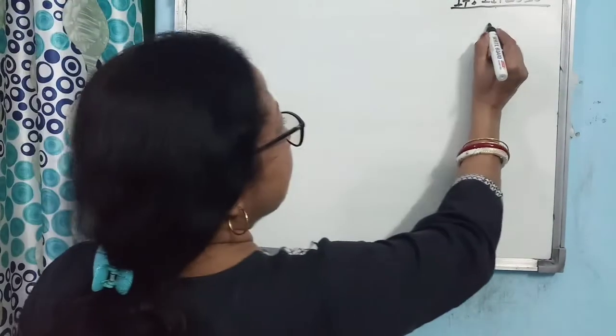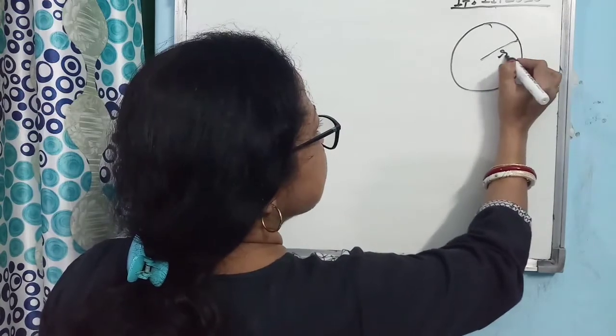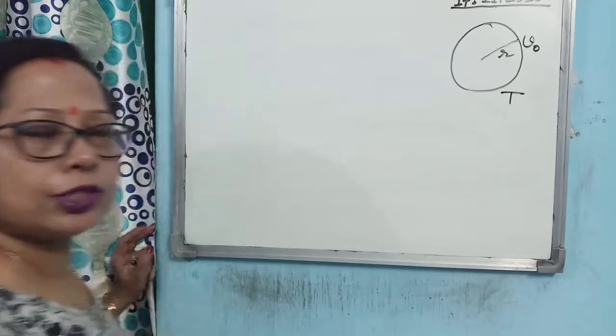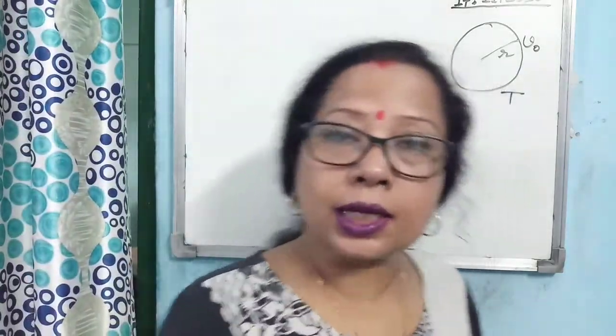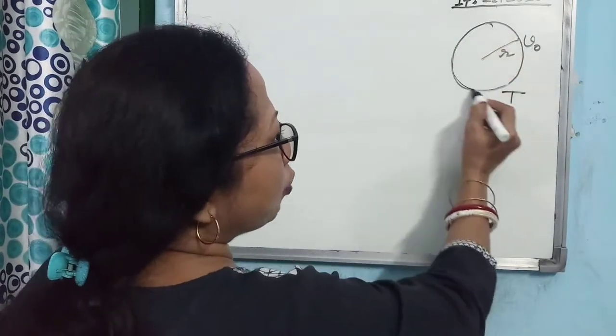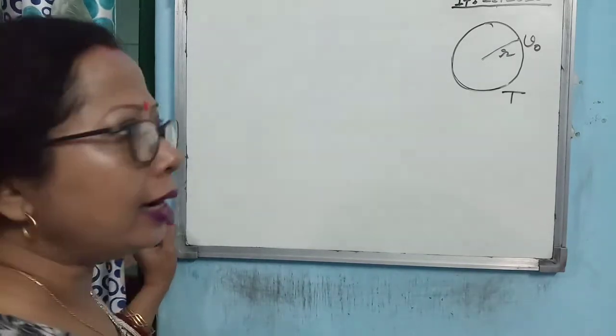Now if you consider that the satellite is revolving in an orbit of radius r with a velocity v naught, and the time period of revolution is T, time period means the time needed for one complete revolution. When the satellite moves for one complete revolution, the distance traveled is 2 pi r, isn't it?